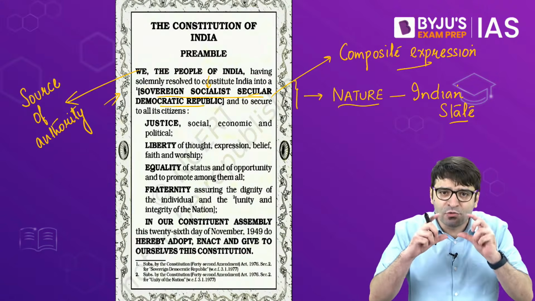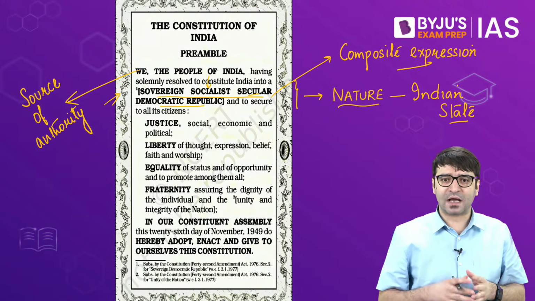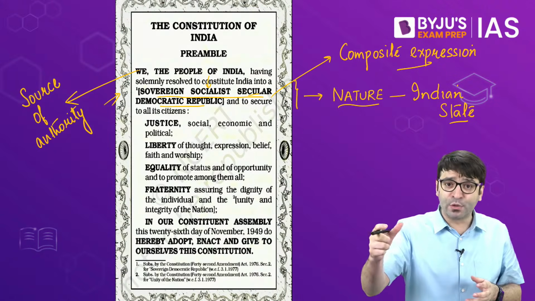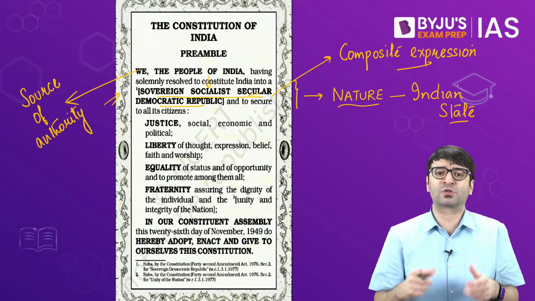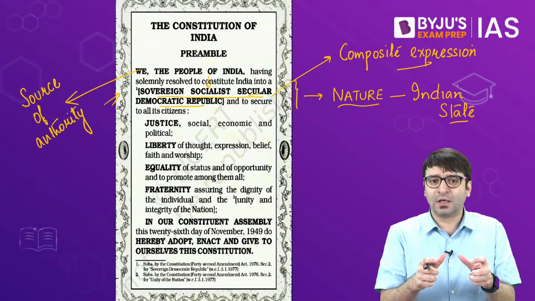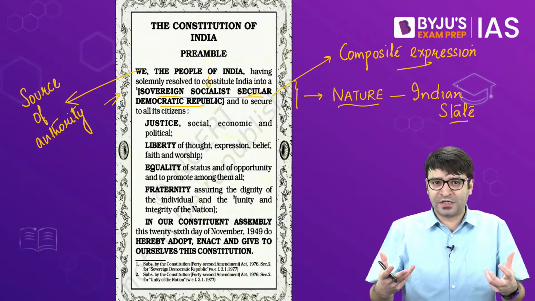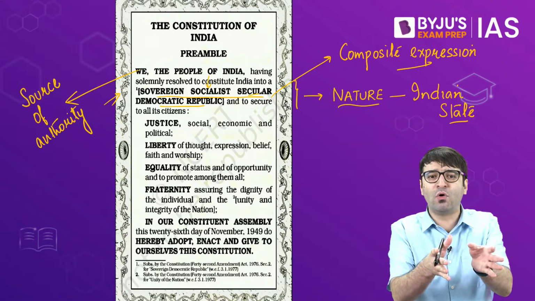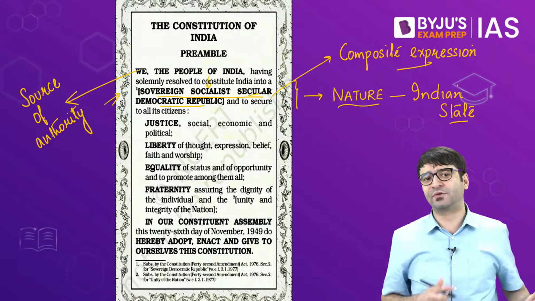And this is something unique. Look at our neighborhood. We have an Islamic Pakistan, we have an Islamic Bangladesh, we have Buddhism as one sort of a state religion in Myanmar, in Sri Lanka as well. But India stays secular. That means India will not proclaim any religion as its state religion, and we will equally promote, equally protect, respect all the religions of this country.